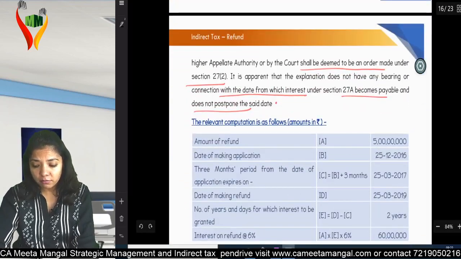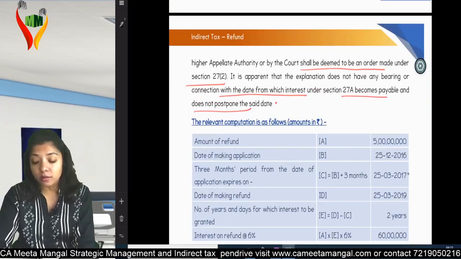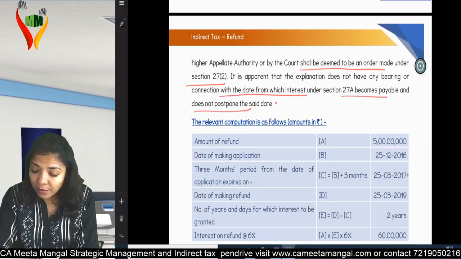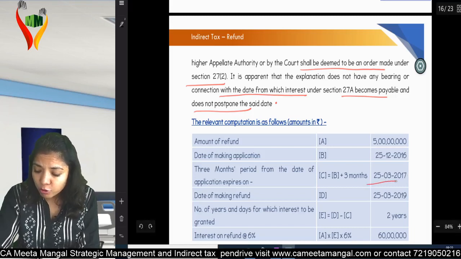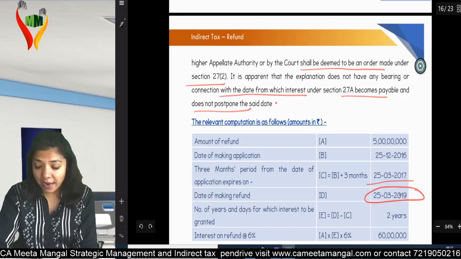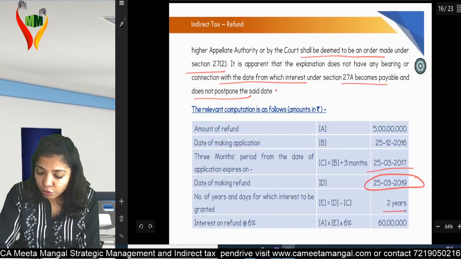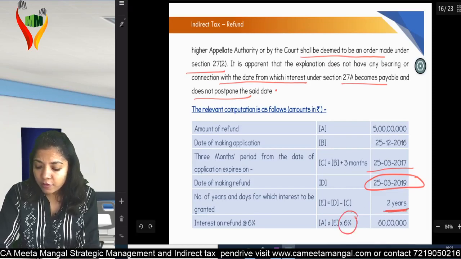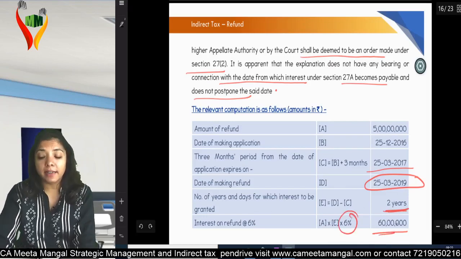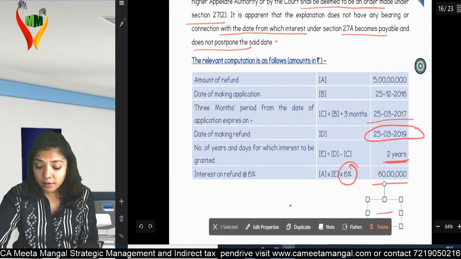Amount of refund, X amount. I made an application on 25th December 2016 and 3 months expire on 25th March 2017. Date of refund is 25th March 2019. That means there was a delay of how many years? 2 years. At the rate of 6%, you'll have to give me the interest on refund. I hope you're with me. Understand what is happening over here. Mark this question important.